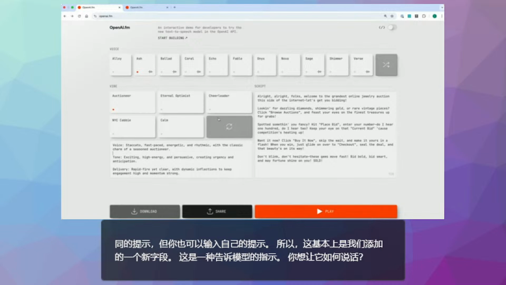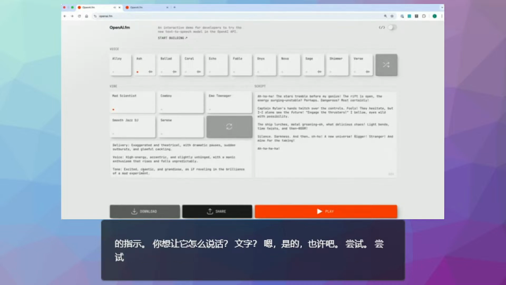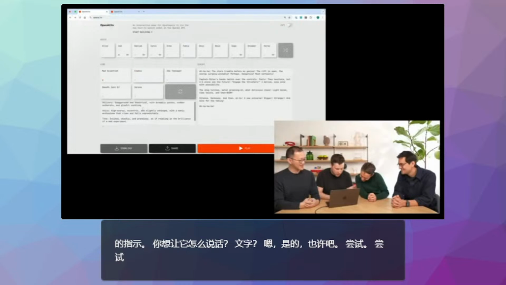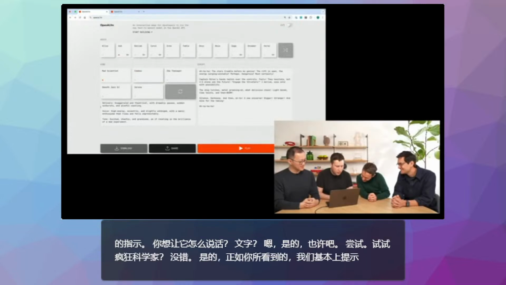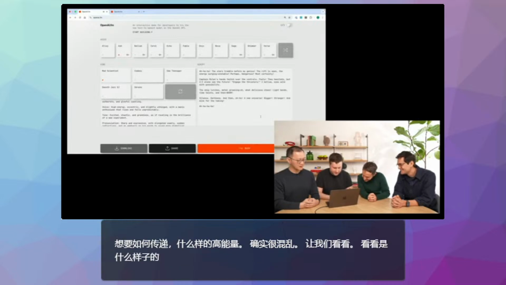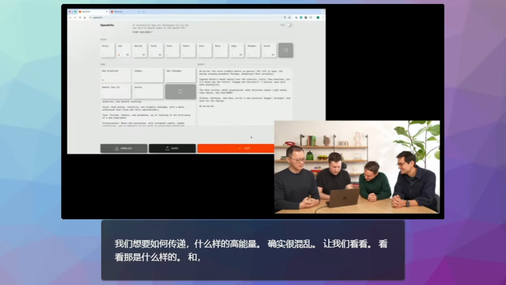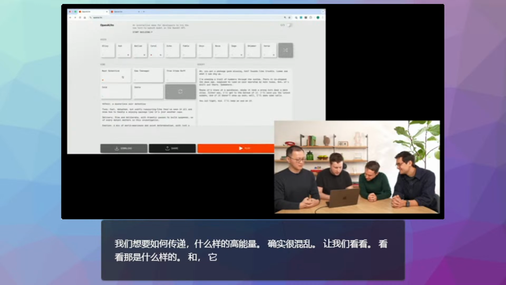So yeah, let's maybe try some mad scientist, please. Exactly. As you can see, we prompted how we want it to deliver, what kind of tone we want to have. High energy, it's chaotic. Exactly. All right, let's see what that's like. It may be busy. All right, busy already. Let's try again. One more time.